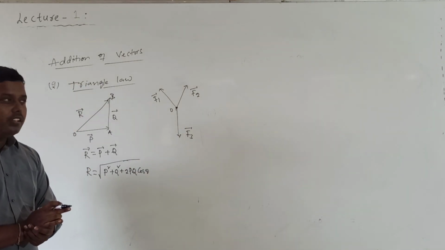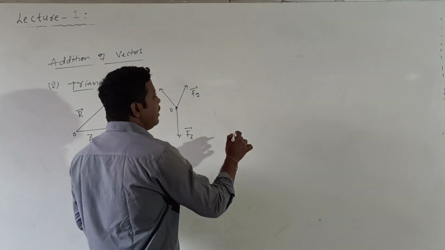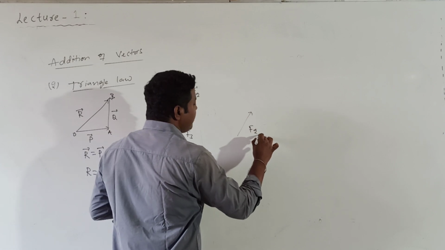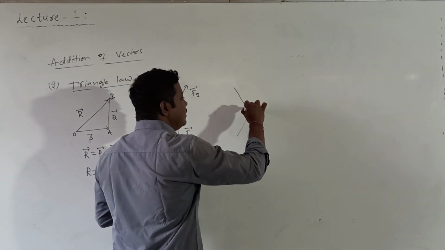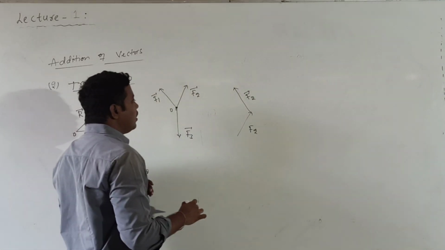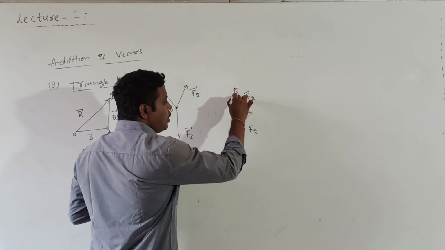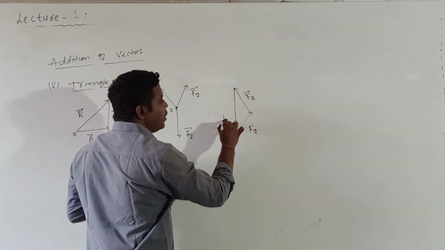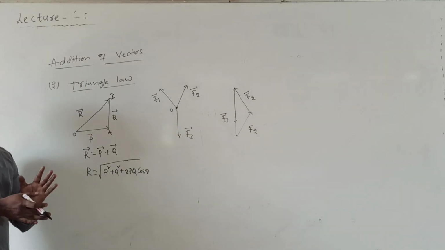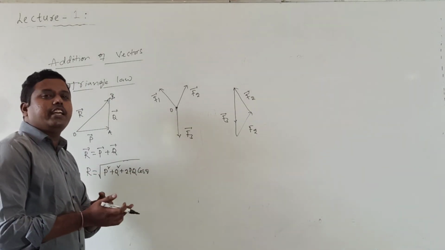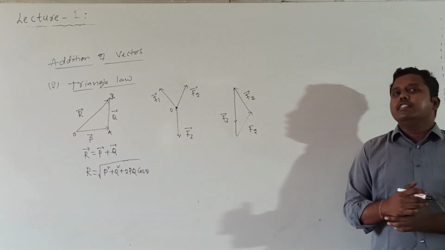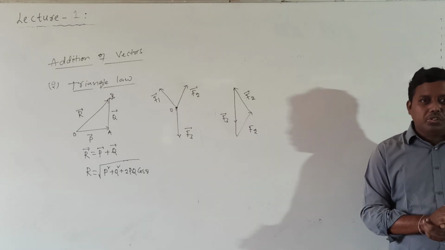One more important point here is that a vector can be displaced without changing its direction. So let me consider three vectors. One vector, F2 bar, I displace to here. Similarly, I put F1 bar here. So I take F1 bar and F2 bar in the same order. As per this diagram, the closing side of the triangle will give you F3 bar. When three vectors are represented by three sides of a triangle taken in the same order, the resultant vector will become 0.